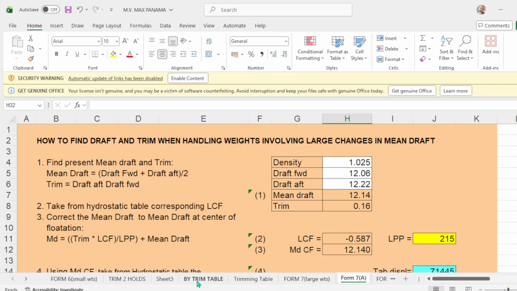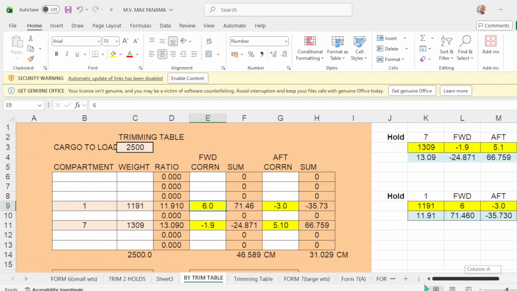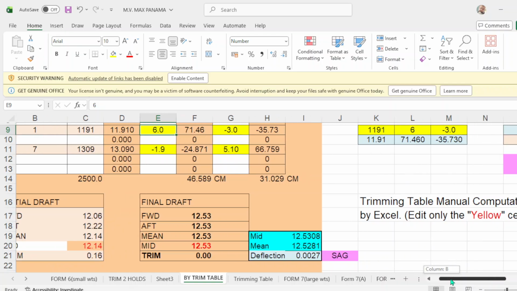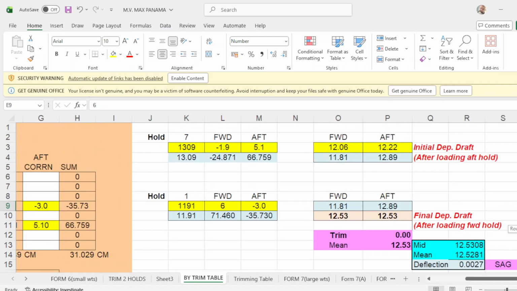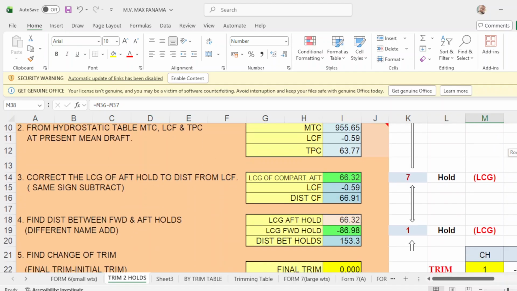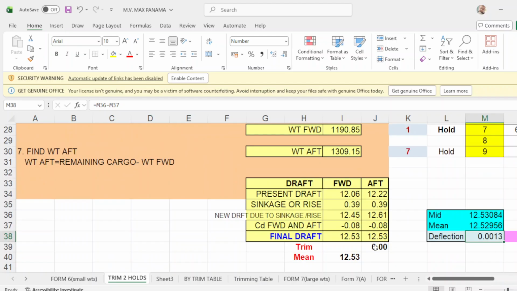Second program is your trim table, okay? Your trim table, and your final drop forward and up is even keel of 12.53, and then another solution is 12.53 here, even keel, and your 0 deflection. The number 3 program will be trimming with 2 holds, and your departure drop is even keel of 12.53, zero trim, and your deflection is 0.